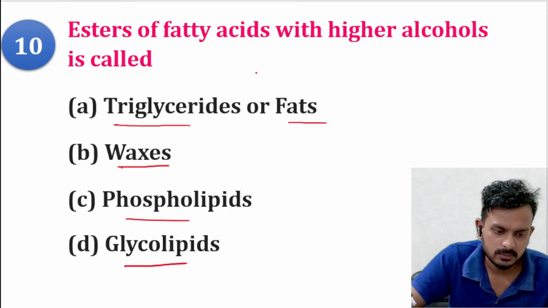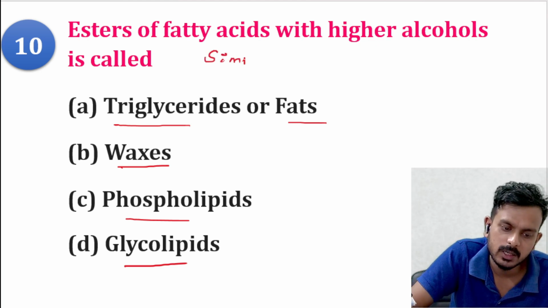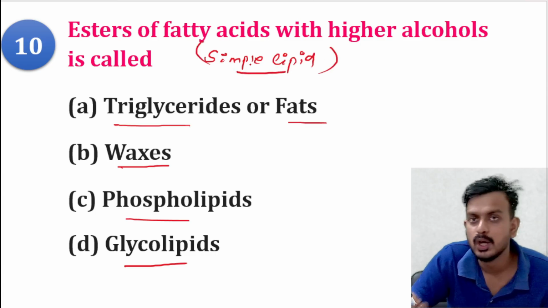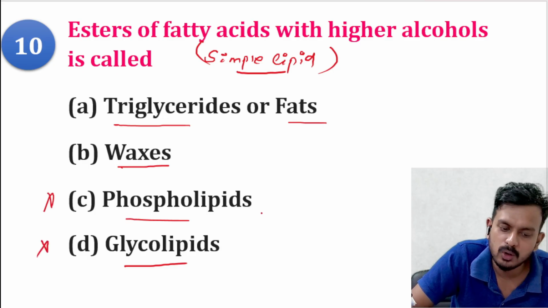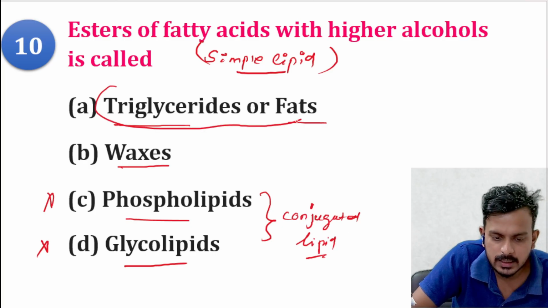First thing is, esters of fatty acid with higher alcohols are basically your simple lipid. So the first hint you get is that the question is related to simple lipid. When the question is related to simple lipid, phospholipid and glycolipid will automatically be disqualified because these are conjugated lipids. Next is triglyceride or fat.